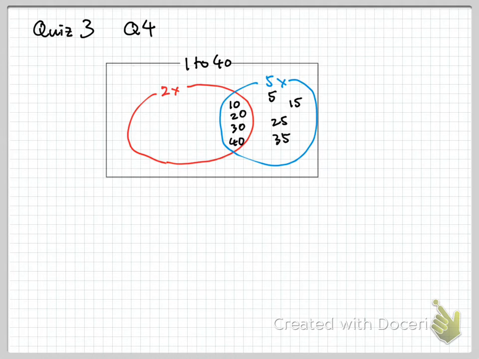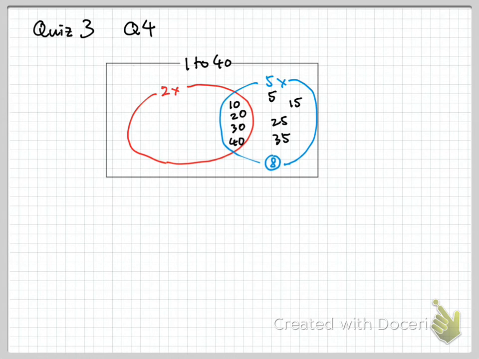25 and 35. This is it. These are the multiples of 5, and some of them are also multiples of 2. So how many numbers are there in this blue circle? There are altogether, let me see, 8 numbers in this blue circle. Am I right?